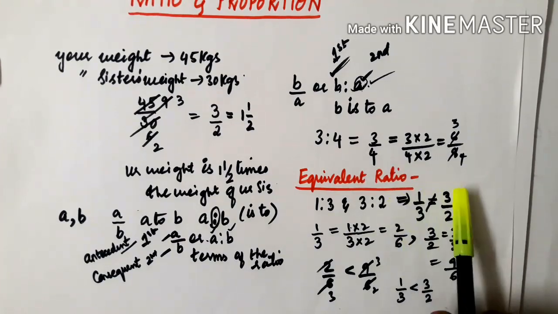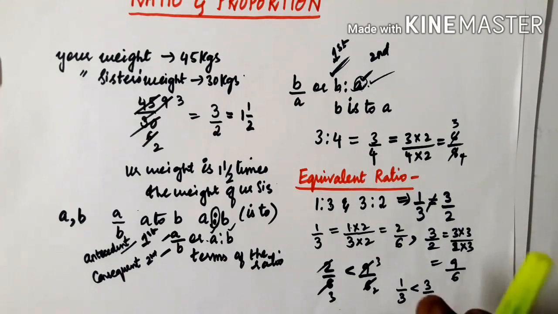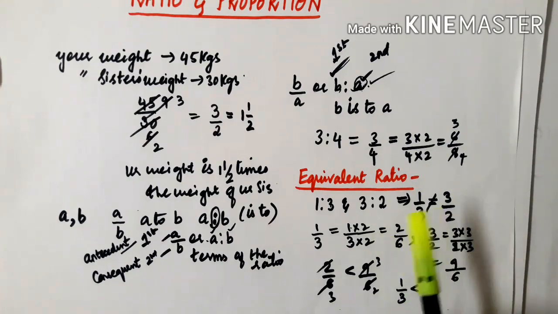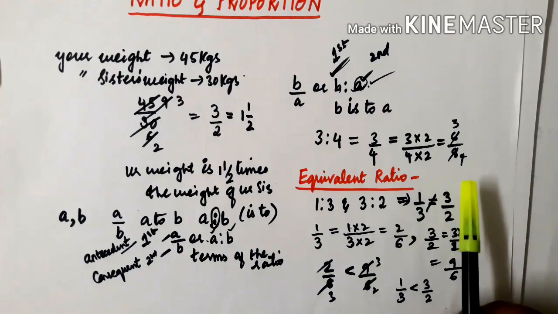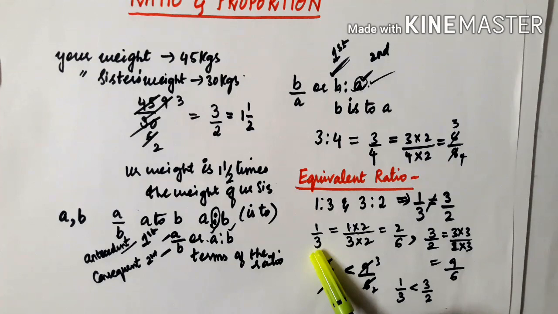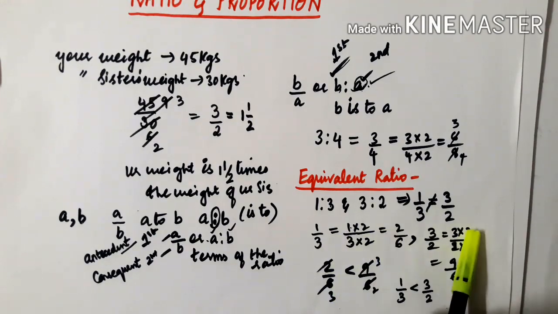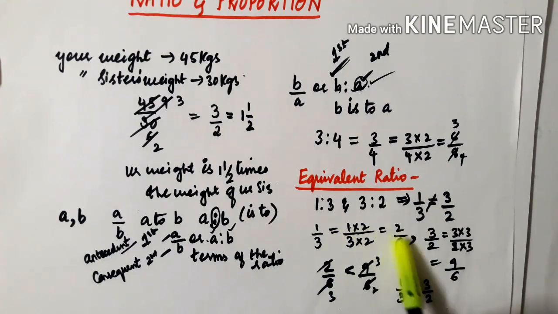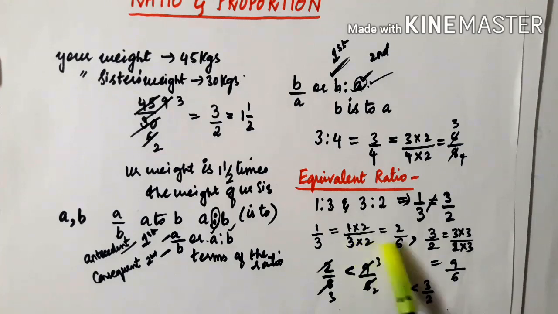If we are not checking whether they are equivalent, but it is given to compare the ratios, in that case also what you have to do is take the ratios and compare them. How do you compare? First of all, you make them like fractions. Like fractions are what? Where the denominators are the same. Here also we have done the same thing.